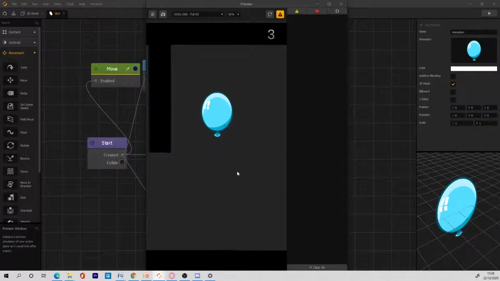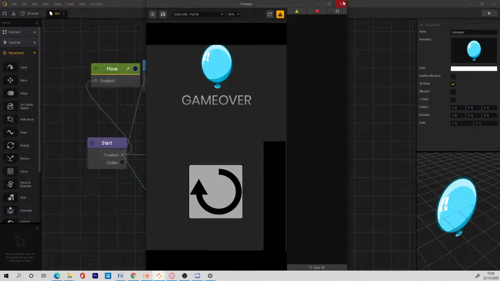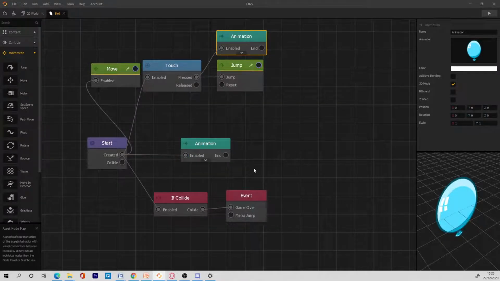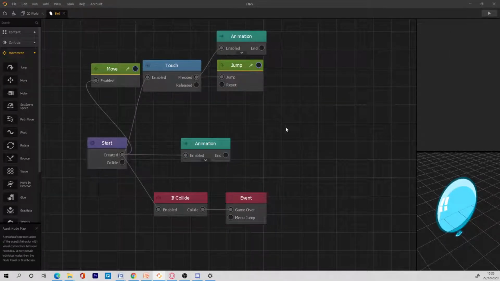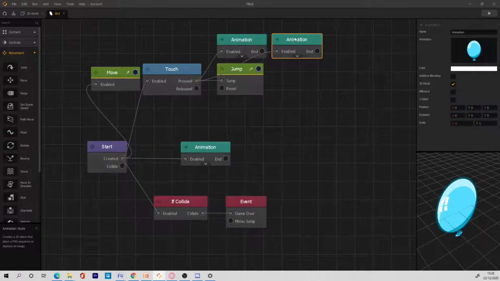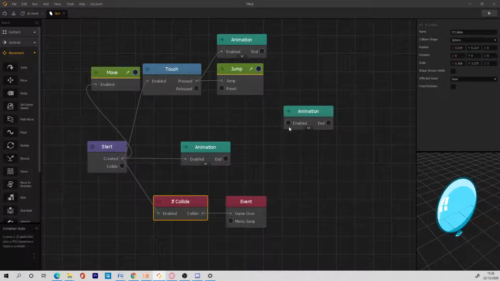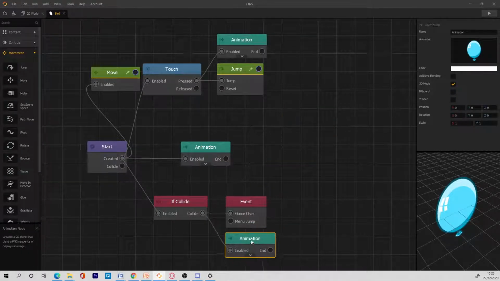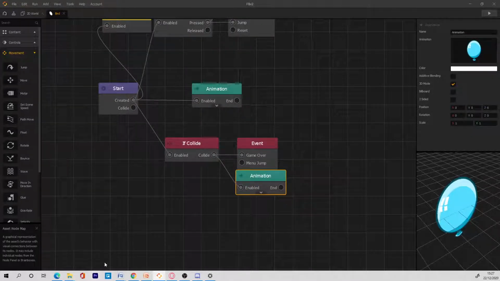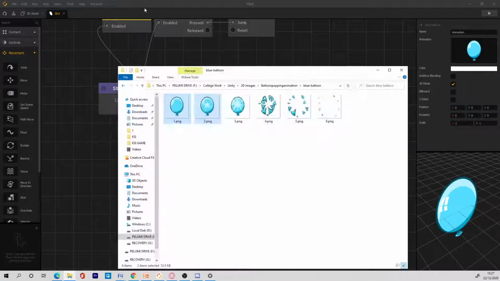So whenever we touch now, nothing else happens, right? But now whenever we collide with the obstacle, we want to play another animation. And now I'm going to move this right here. So this would be the death animation. For this one, I am going to go to my folder and drag in everything here and drag them in. Boom.